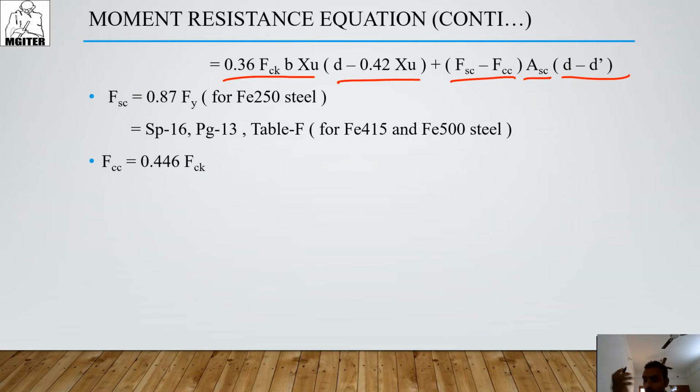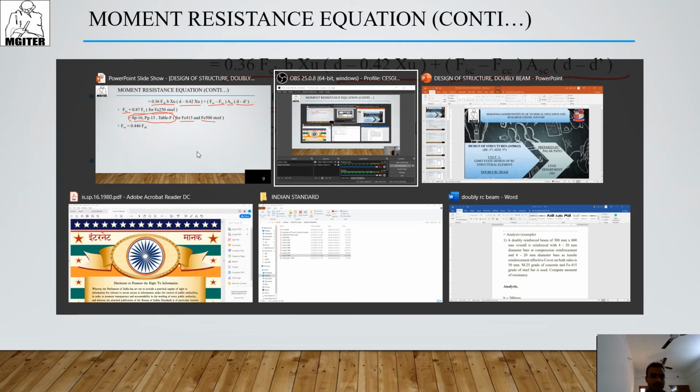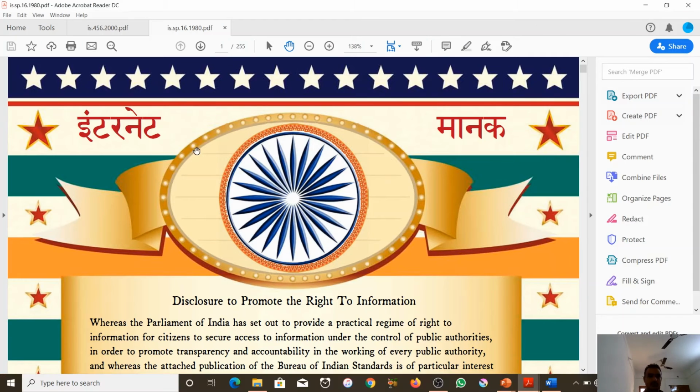Then the equation for FSC, the stress in steel at the compression zone. Here the equation is 0.87 Fy for Fe250 steel. For Fe250 steel we have 0.87 Fy, and for Fe415 and Fe500 steel we refer to the IS code, SP60, page number 30, table F. I have SP60 here, page number 30.